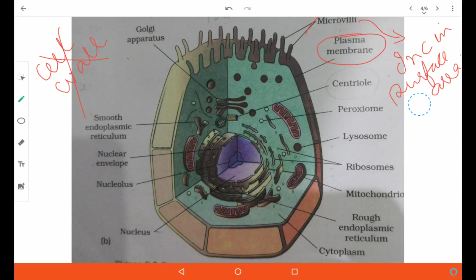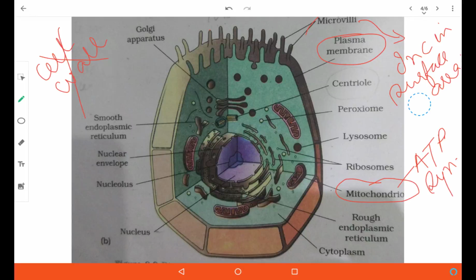The powerhouses are mitochondria. They are also double membrane bound like nucleus. They are involved in ATP synthesis, as you know, for aerobic respiration. Outside the nuclear membrane is the rough endoplasmic reticulum, which is laden with ribosomes.